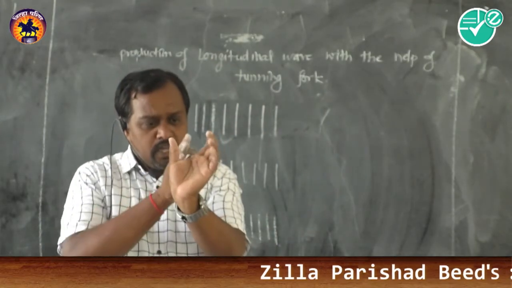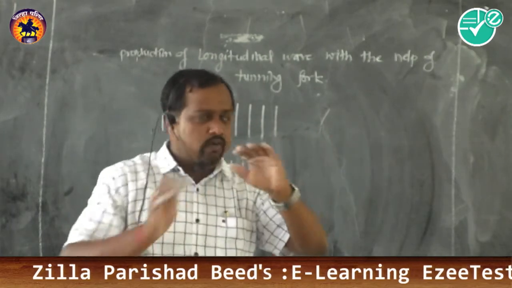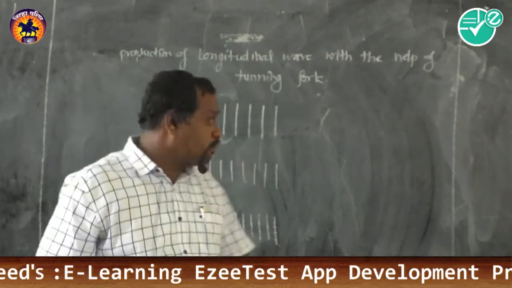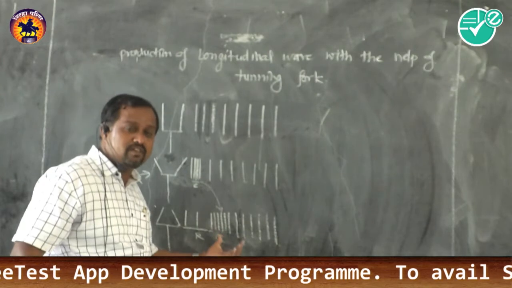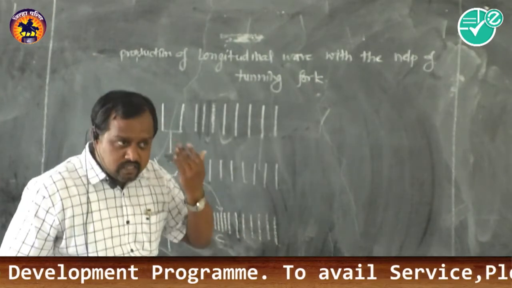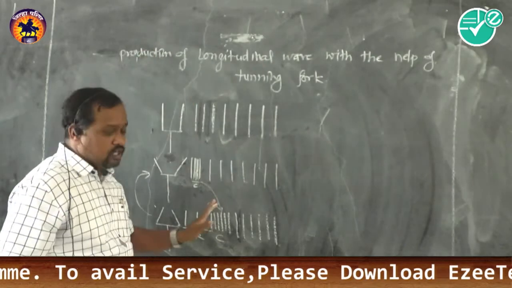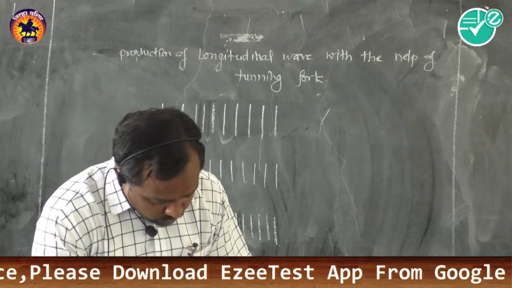Once compression forms, it moves forward, then a rarefaction is formed. Again it moves forward, and likewise it transfers the energy from one place to another place. And the combination of these two, compression and rarefaction, is the longitudinal wave, which we recognize as sound. This is the formation of longitudinal wave with the help of a tuning fork, which is very important.